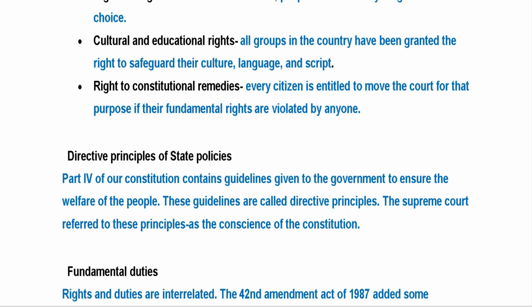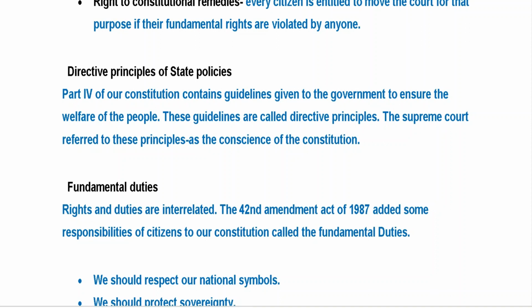Next, move to the directive principles of state policies. Just like the fundamental rights, we have some other things which are mentioned in our constitution, and according to that the whole country runs, the government runs, as well as the citizens follow the orders. Here, part 4 of our constitution contains guidelines given to the government to ensure the welfare of the people. Fundamental rights are only for the citizens, while the directive principles are guidelines mentioned in part 4 of our constitution, given to the government, not to the citizen. Remember this particular difference between fundamental rights and the directive principles of state policies.